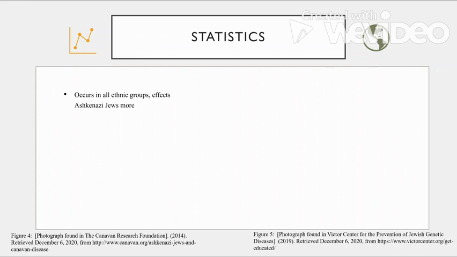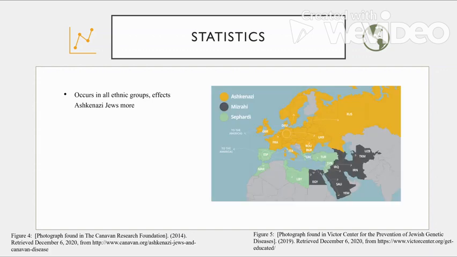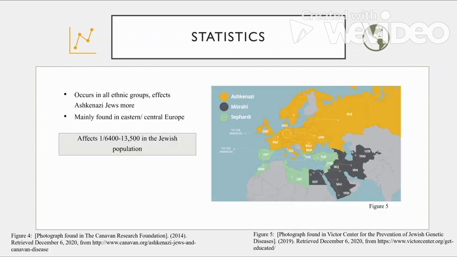Canavan disease can occur in all ethnic backgrounds, but it's mainly found in those of Jewish descent living in Europe. It's a global disease that affects 1 in 6,400 to 13,500 people in the Jewish population, and around 2% are carriers. The statistics for other ethnic groups are unknown, but they're assumed to be much lower.